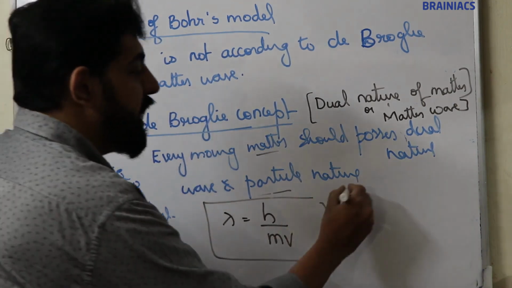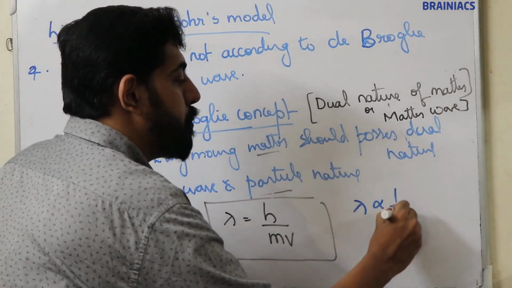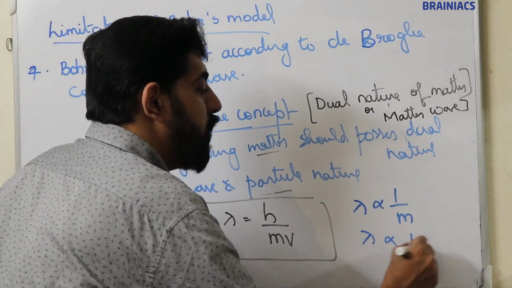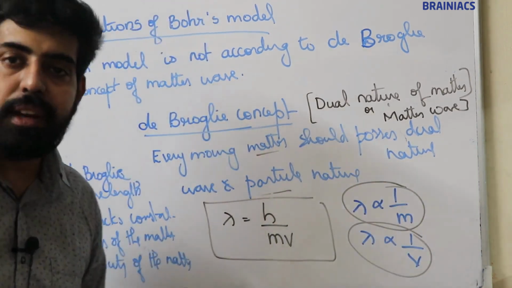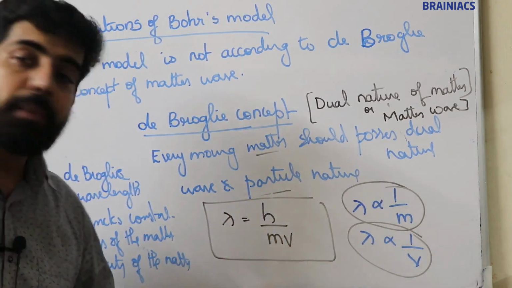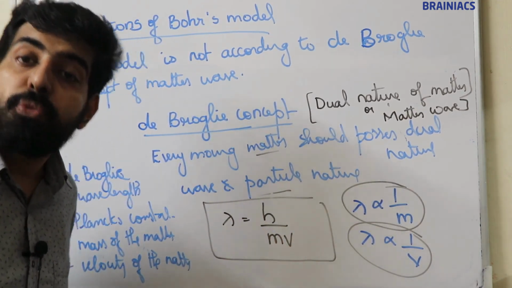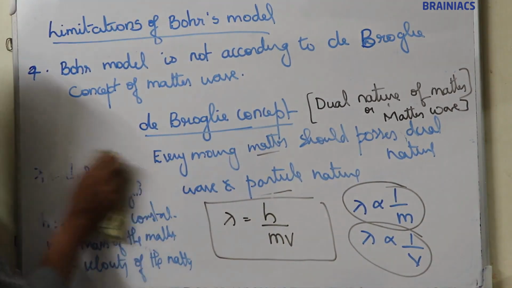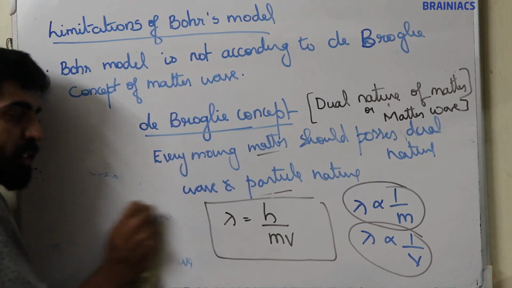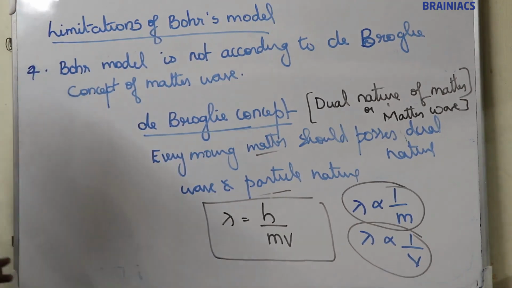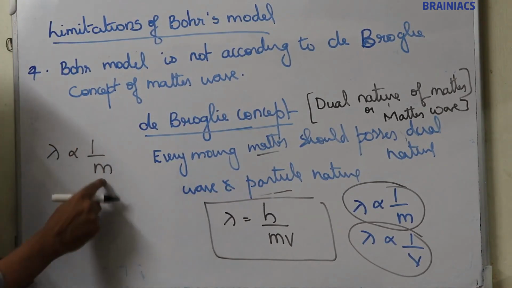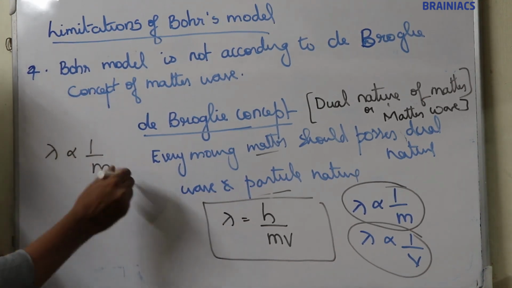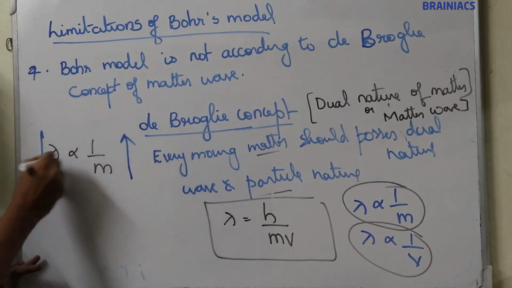Now from this equation we can see that lambda is inversely proportional to mass and lambda is inversely proportional to velocity. So for us, our mass is very big. Our mass, or the mass of a car, the mass of a bus, etc., are very big. The mass of a ball, a car, a person, a bus is a very big value for us. So the lambda value, the wavelength, will be very less.